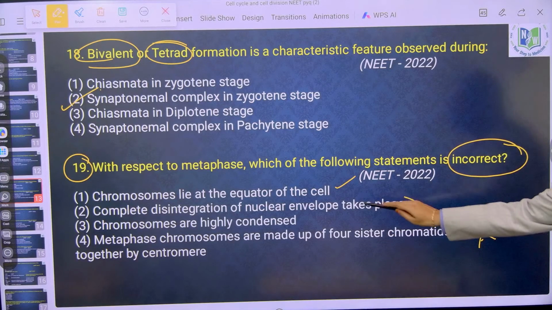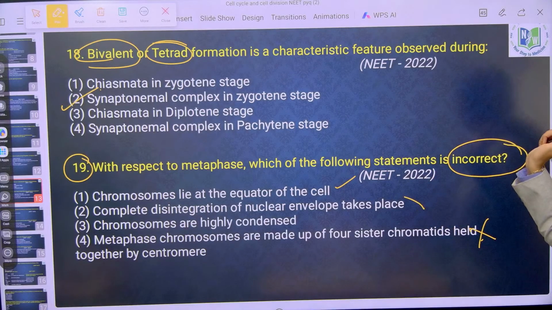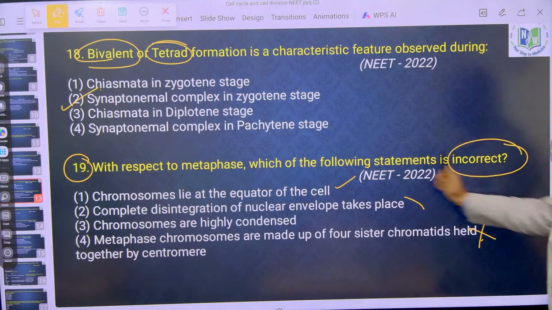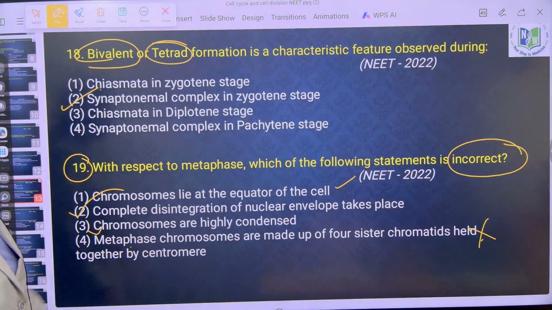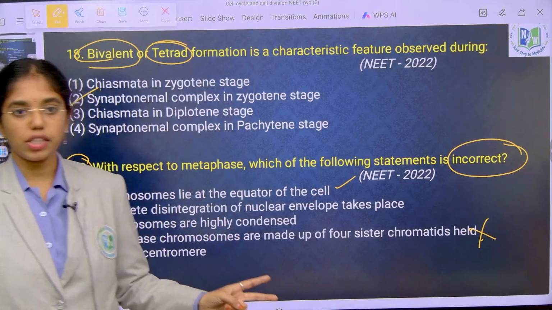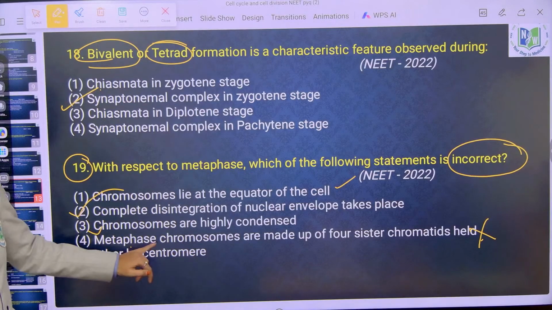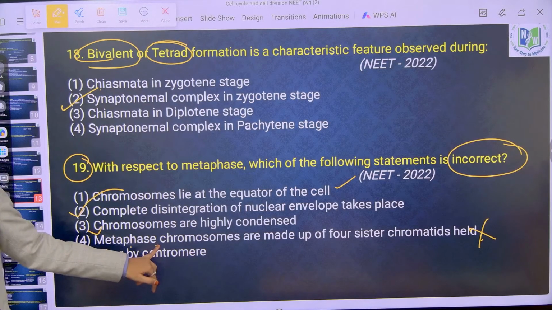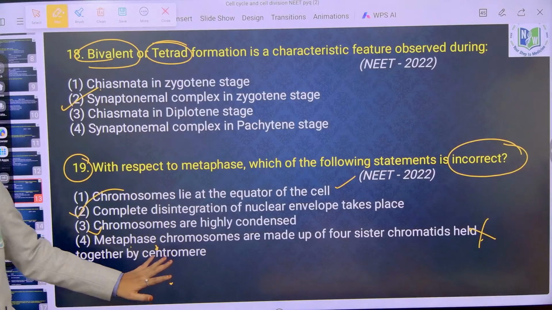And complete disintegration of the nuclear envelope takes place at the end of prophase. So the incorrect statement is 2 only. But here metaphase chromosomes are made up of 2 sister chromatids each, right? If the question is on metaphase homologous chromosomes, then we can accept this. So directly this is wrong, indirectly this is also wrong, I feel so. Okay. Next.